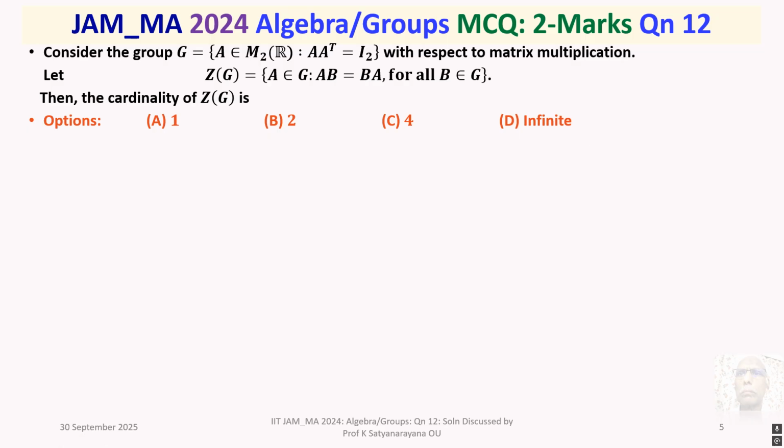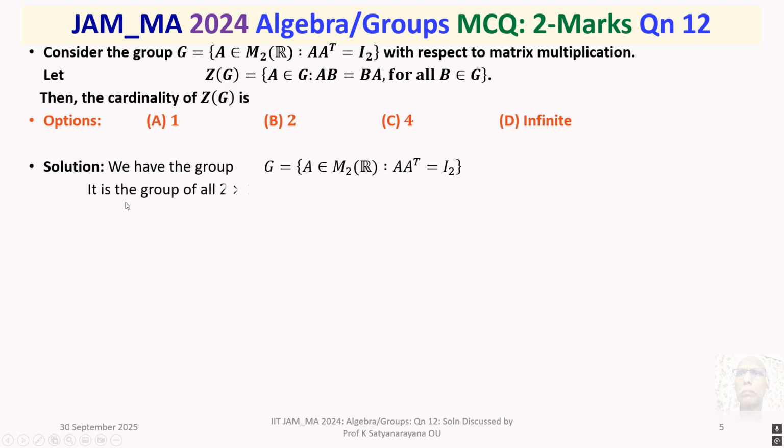Let's now discuss the solution of the problem in detail. We have the group G, the set of all A belonging to M2(R) such that AA transpose is equal to the 2 by 2 identity matrix. It is the group of all 2 by 2 real orthogonal matrices.